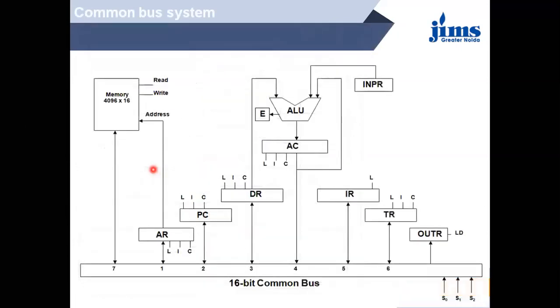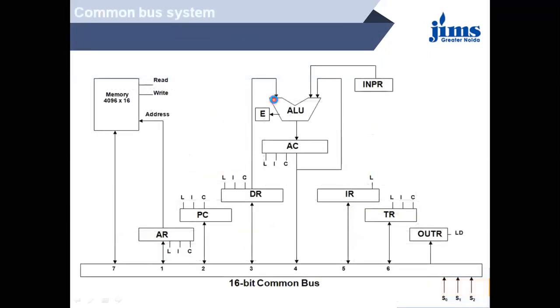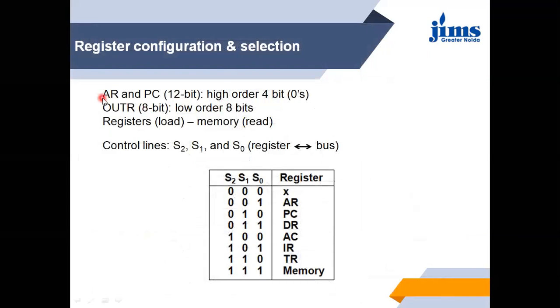We can see from here that AR, that is the address register, and the program counter are of 12 bits. OUTR, the output register, as well as the input register, are of 8 bits. So we will discuss this here. Address register as well as program counter are of 12 bits. Out register and in register are of 8 bits.